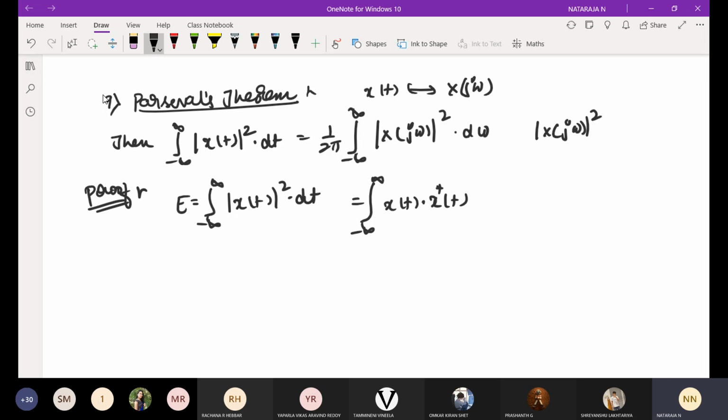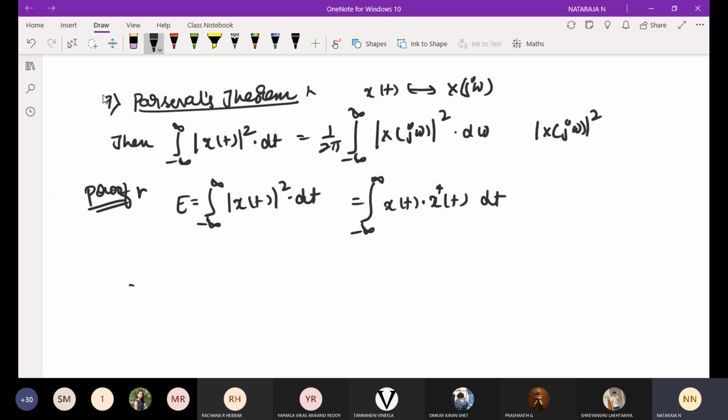Am I right? I have already discussed this conjugate function. Magnitude of x of t whole square is represented as x of t into conjugate of x of t, x of t and x star of t. That we can call a conjugate function.